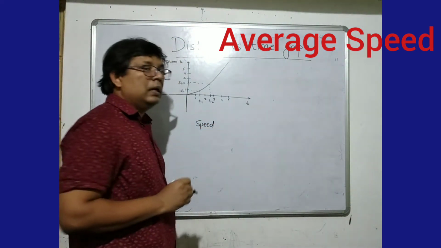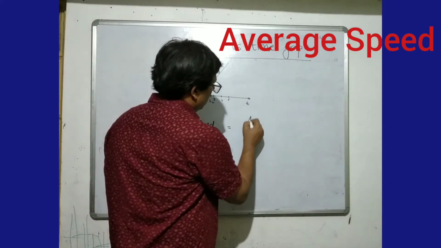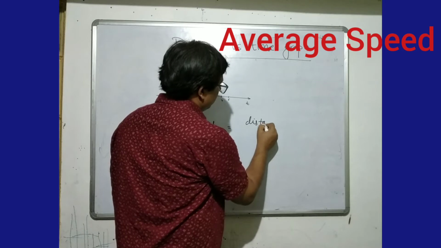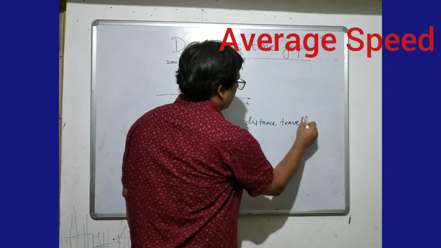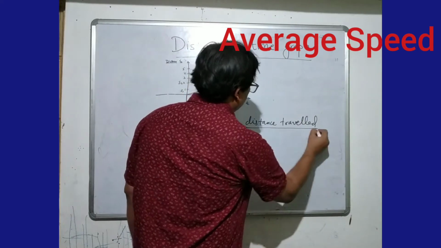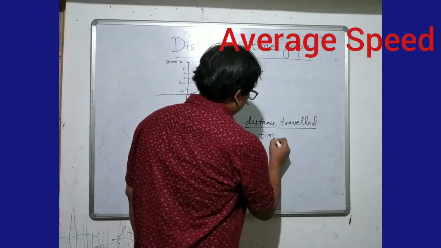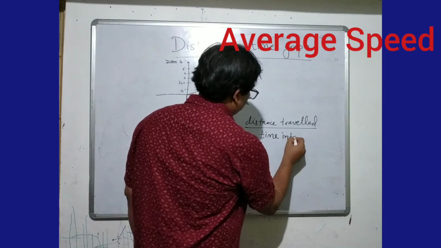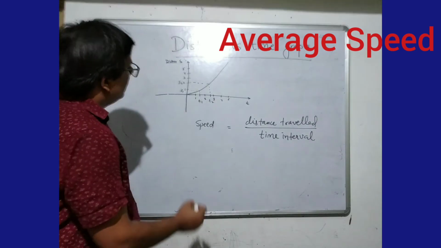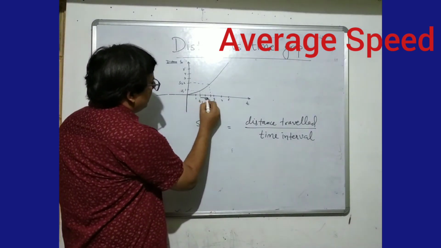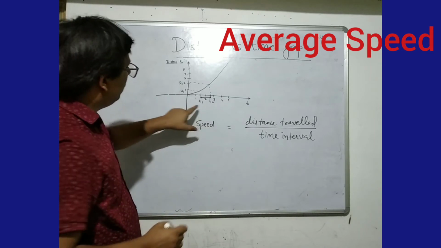What is speed? Speed is nothing but distance traveled in a given time interval. So see, we have time interval t2 minus t1.